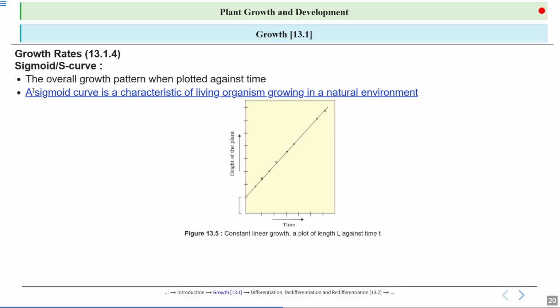So here it is written that the sigmoid curve is a characteristic of living organisms growing in a natural environment. This is a very important part. In which aspects can we say that this is a living organism, and that too growing in a natural habitat? Talking about natural habitat, if an organism is kept in a natural environment, a sigmoidal growth curve can be seen for that particular organism.